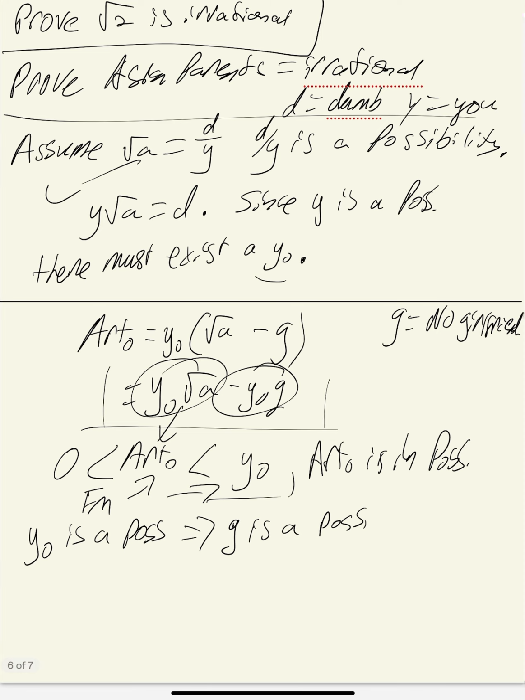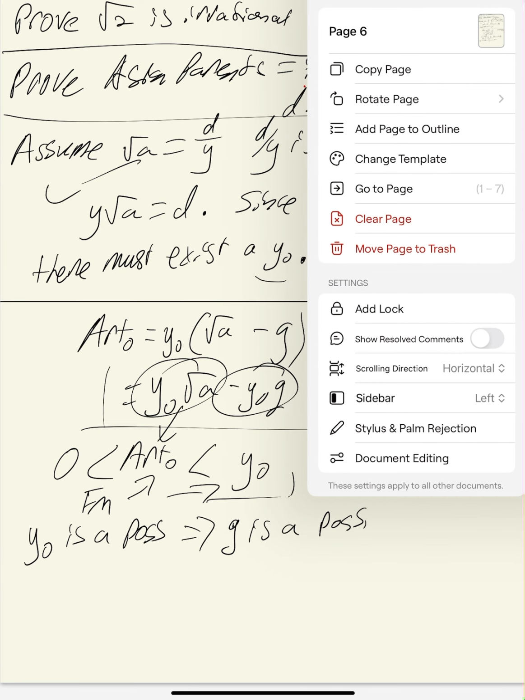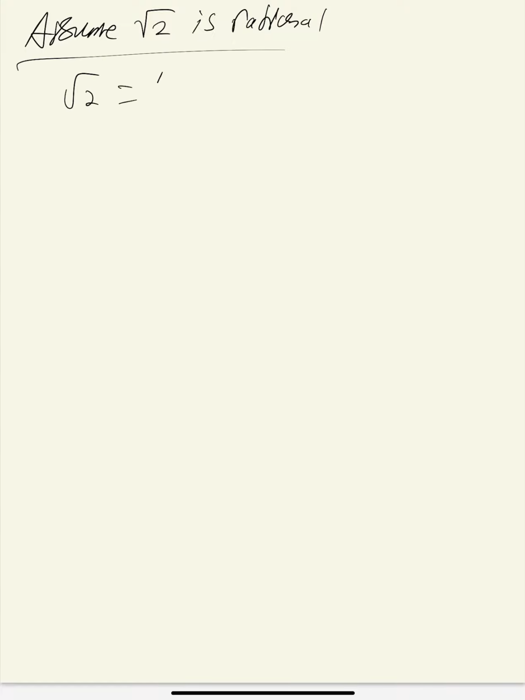Now let's apply this to the proof of the square root of 2 being irrational, and I can show you how this ties in. So assume the square root of 2 is rational. We first have to deduce that the square root of 2 is equal to some m over n, where m and n are positive integers. So then we just flip the equation: n square root of 2 equals m.